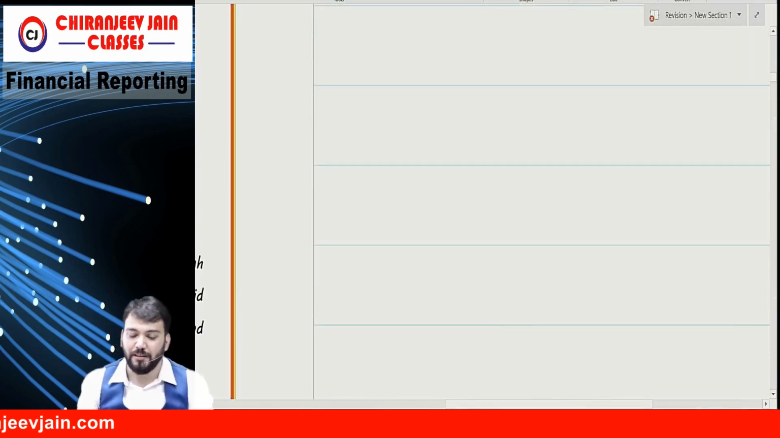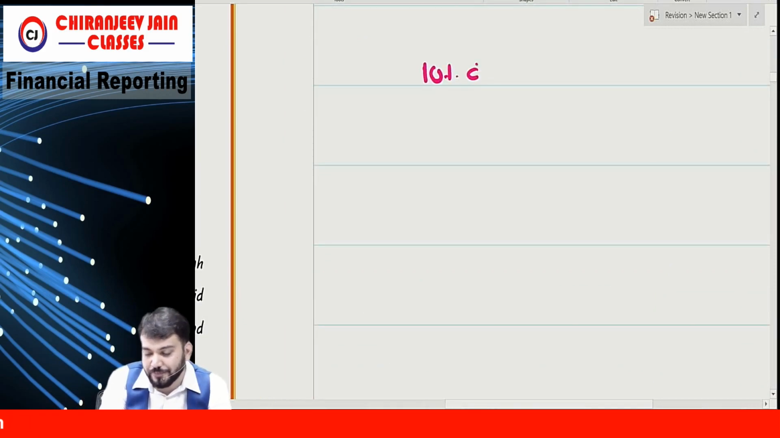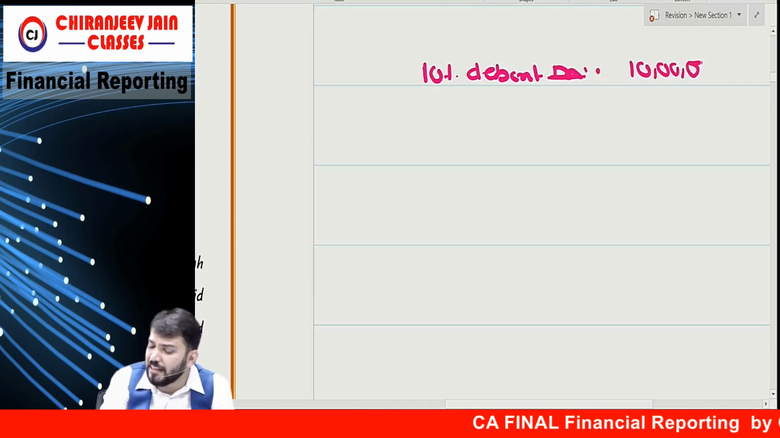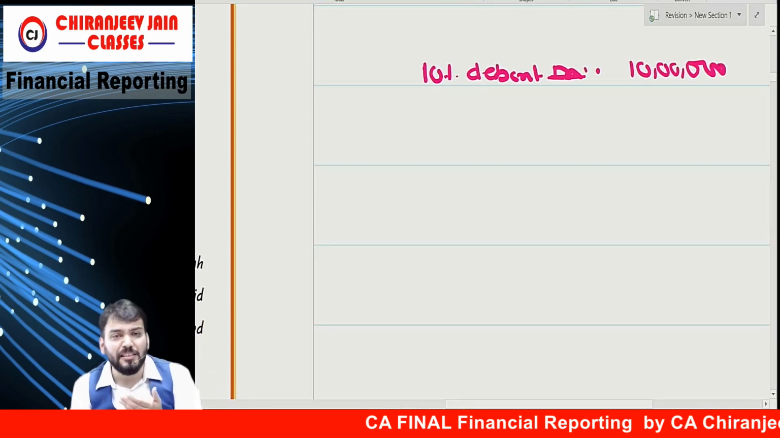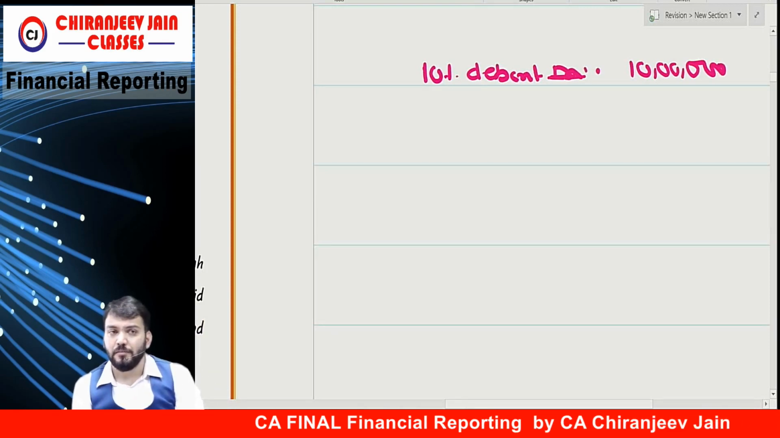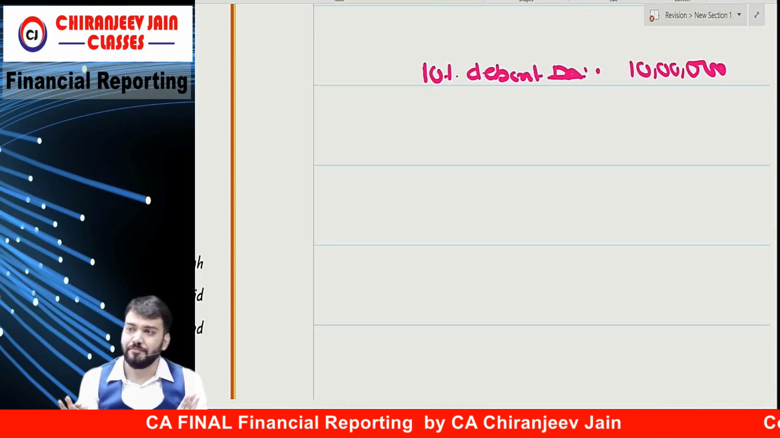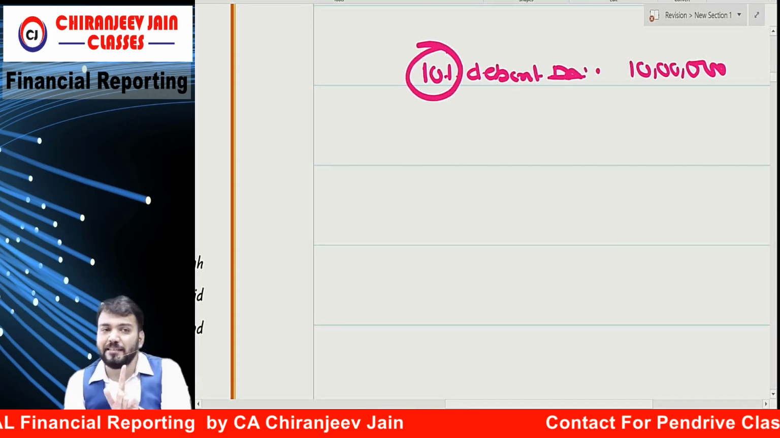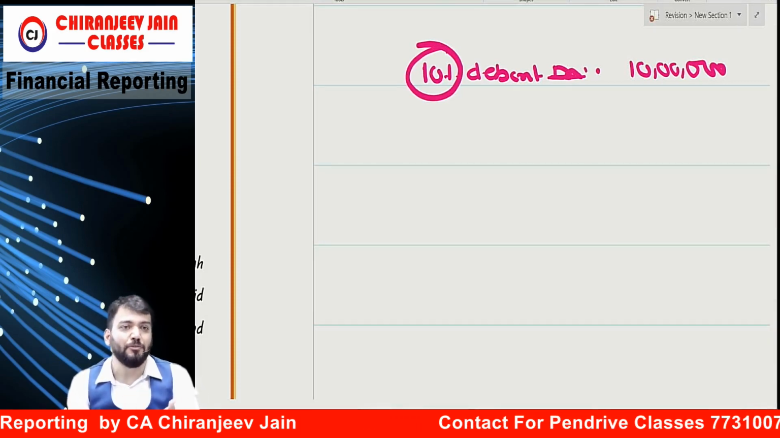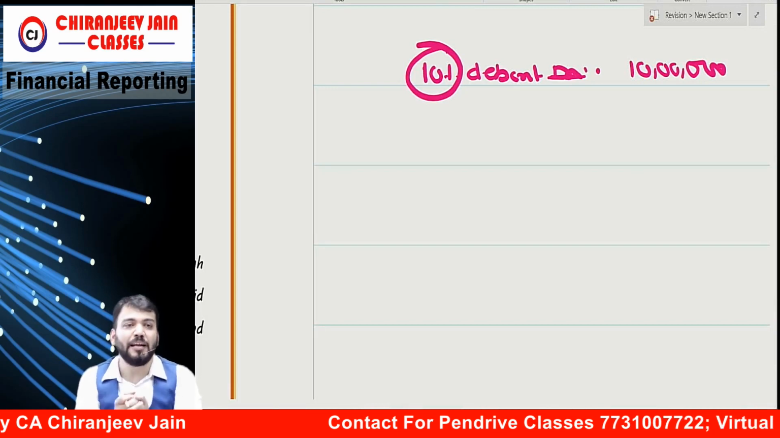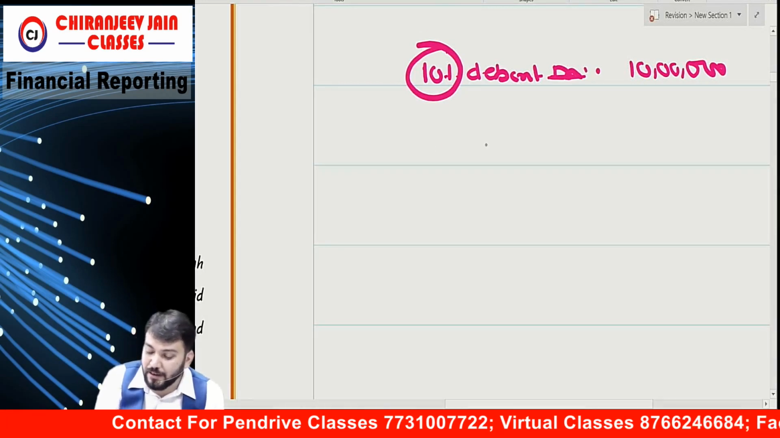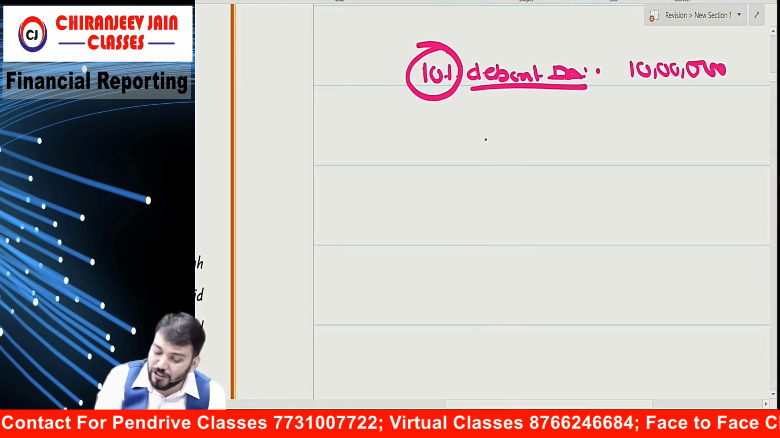Just try to understand my point. Suppose there is one 10% debenture of 10 lakh. If I have issued a debenture and there is no right given, what is the market rate of interest? 10%. This is pure liability. Means the market rate of interest is 10%, therefore I have taken the loan at 10%. Understood?